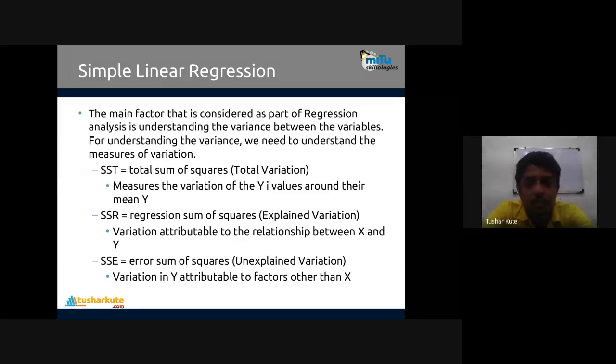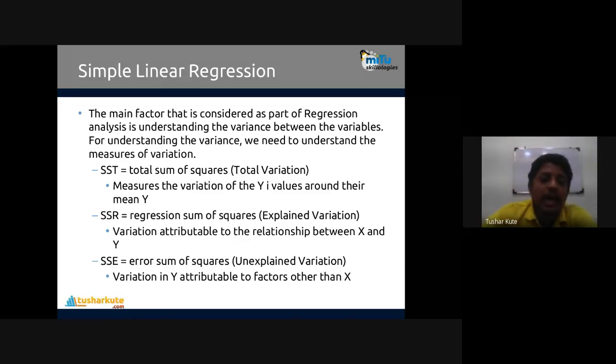So the first error is called SST, total sum of squares. That is total variation. So what exactly does SST mean? SST is a measure of variation of yi values around their mean, y-bar. How much variation do we have? That is SST.